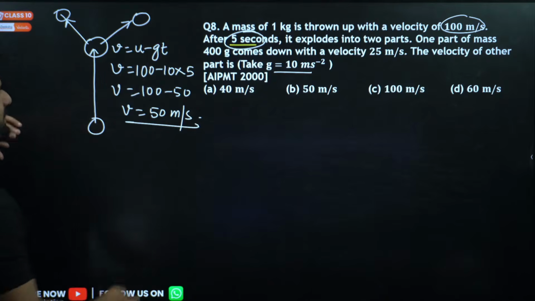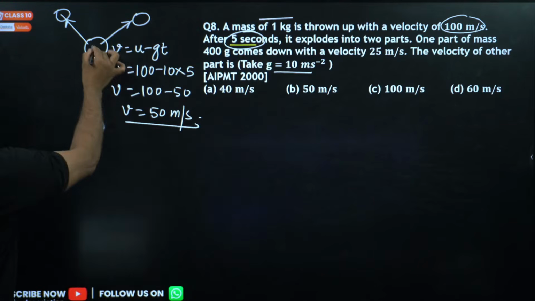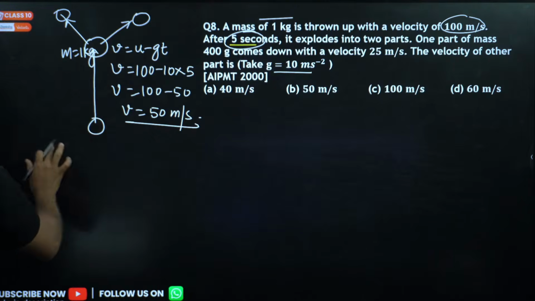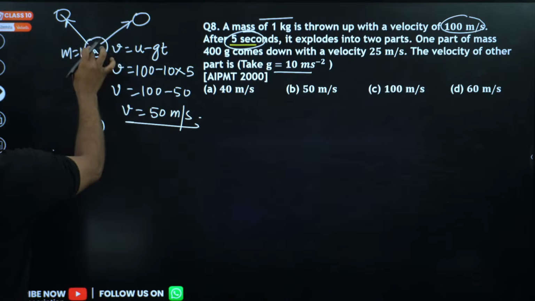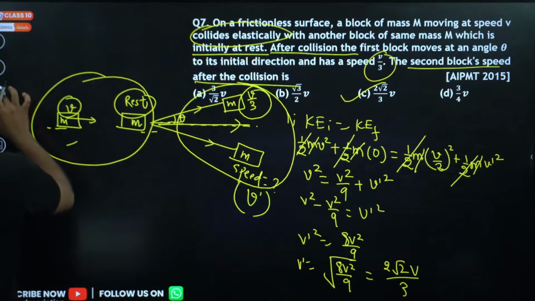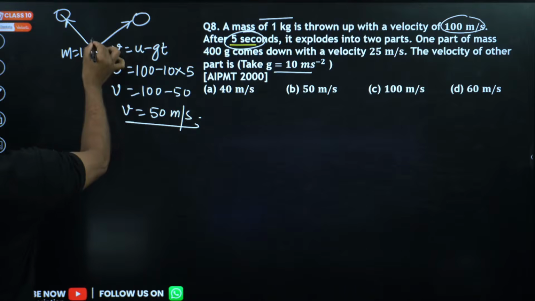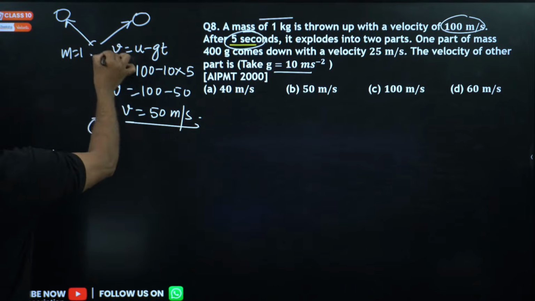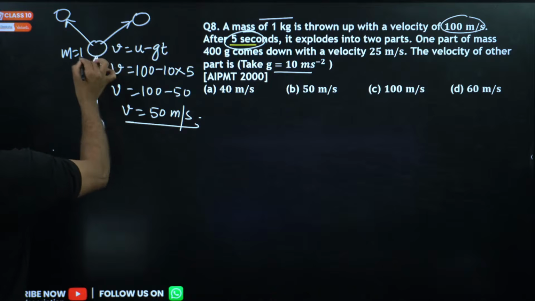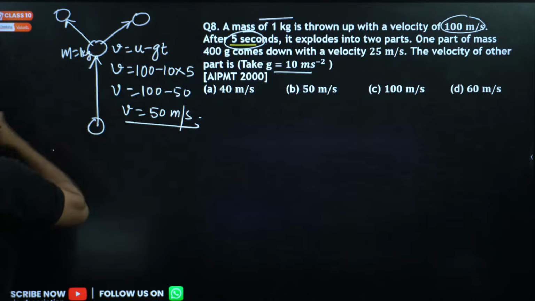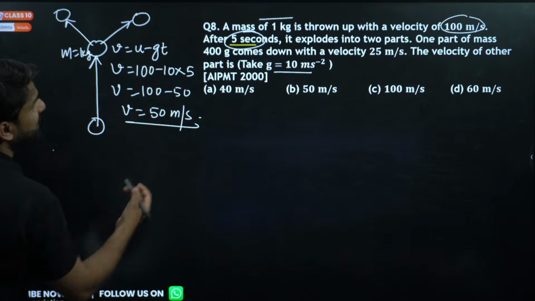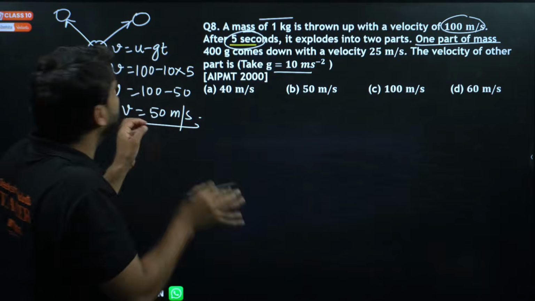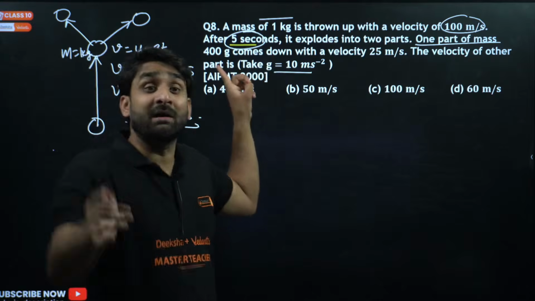Now what is the mass? The mass of the object is 1 kilogram. After the explosion, when the object has exploded into two parts, one part has a mass of 400 gram.